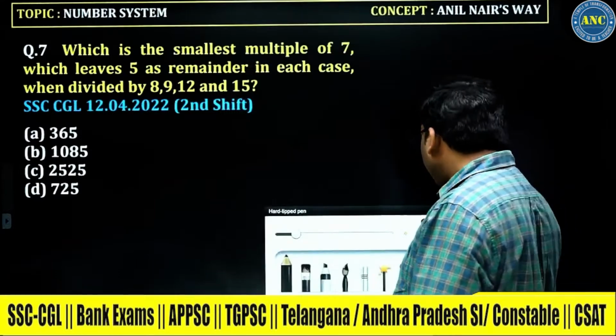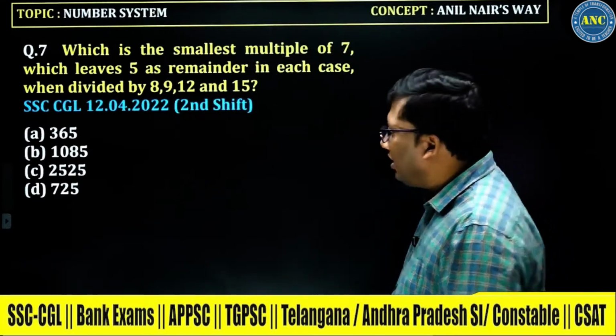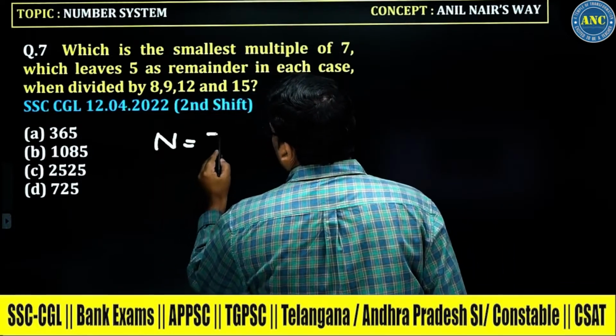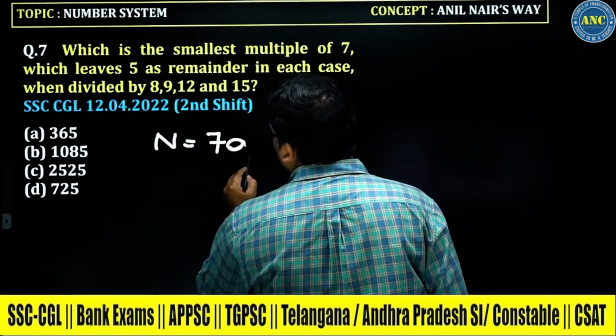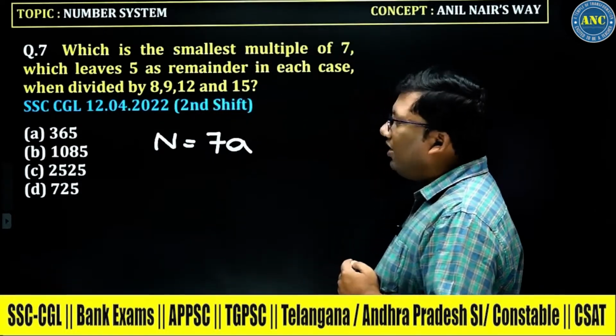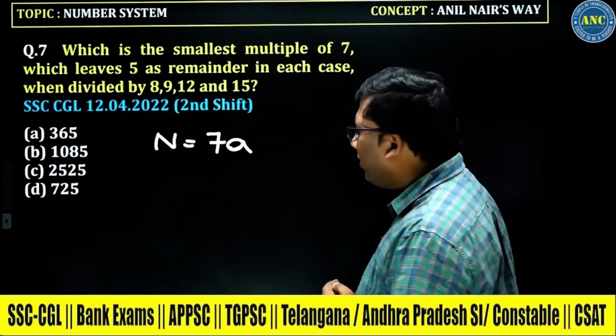Next one. Read the question. What is the smallest multiple of 7? Any multiple of 7 is 7a. It leaves a remainder 5 in each case when divided by 8, 9, 12, 15.